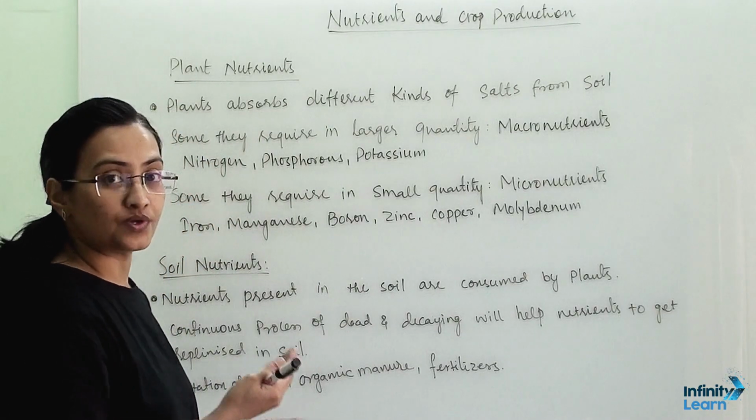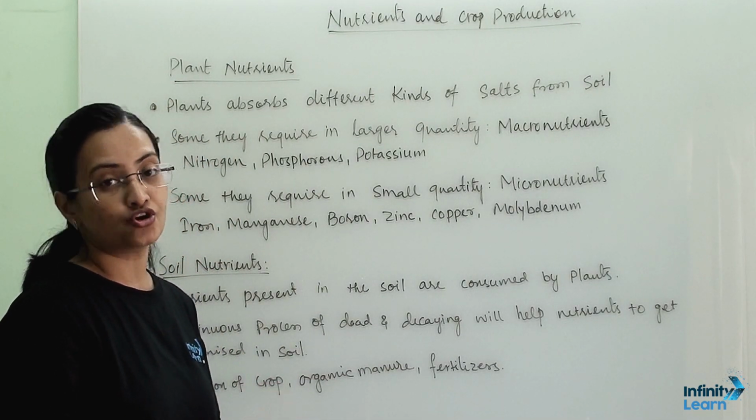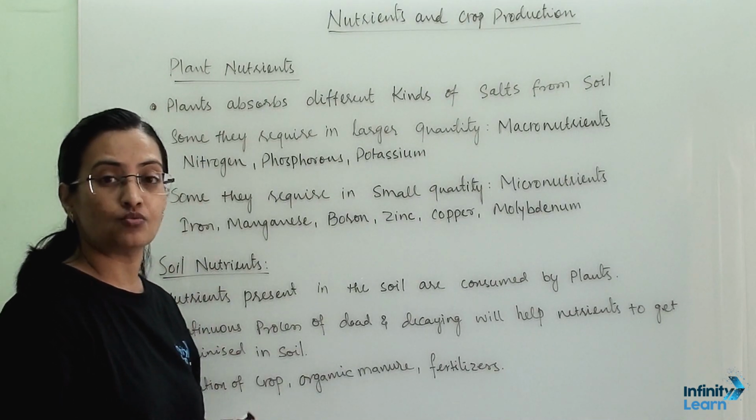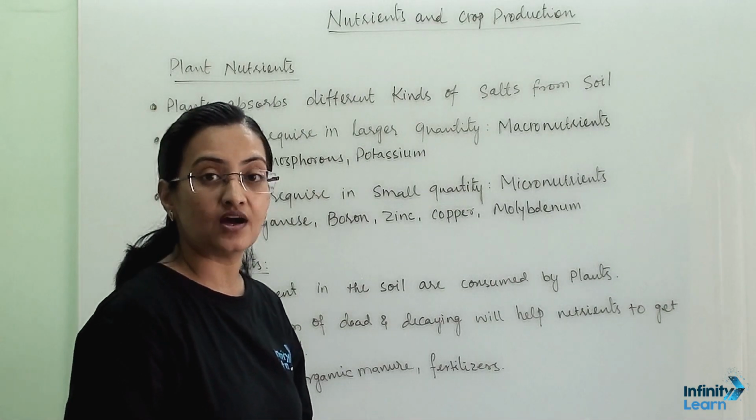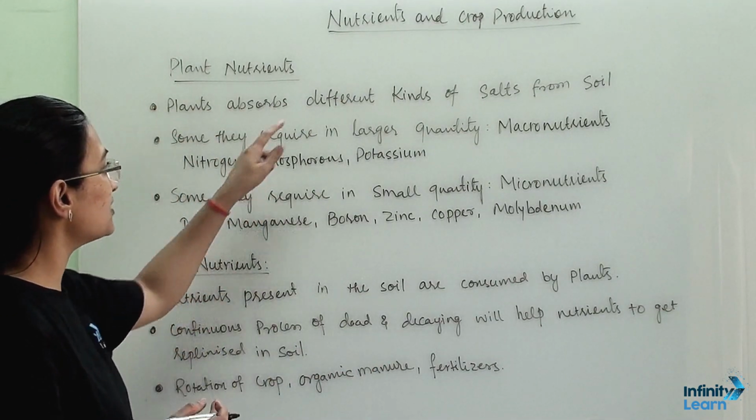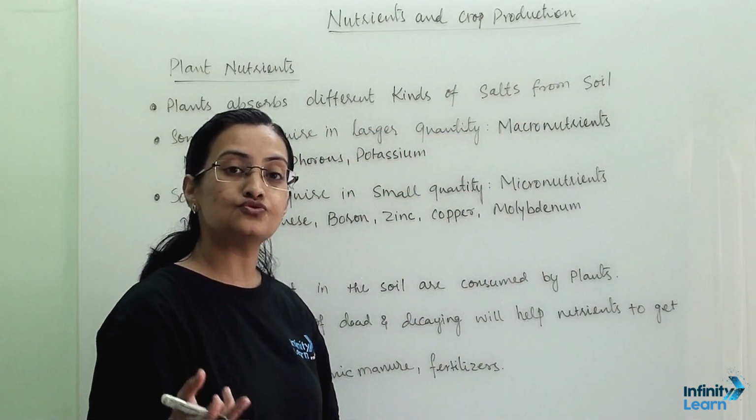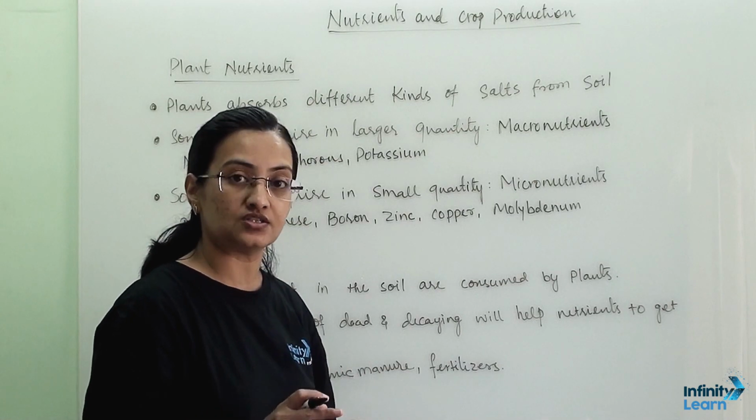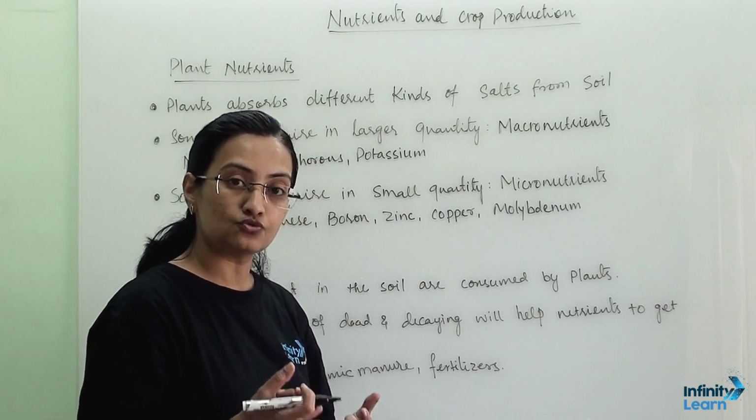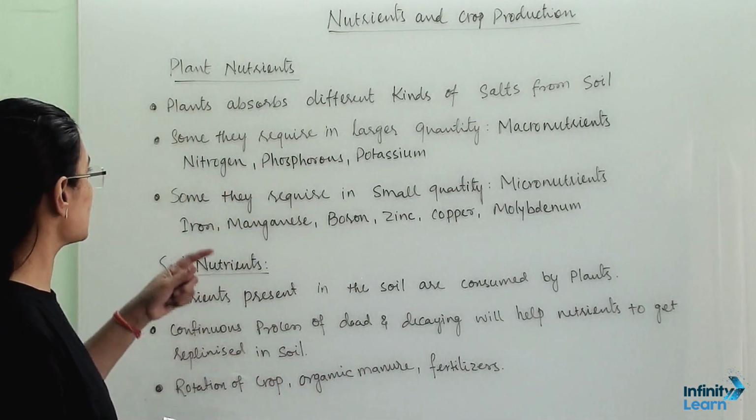So one by one we are understanding all the requirements of the plant based on nutrients. First we are talking about plant nutrients, that is, what nutrients plants require for healthy growth. A plant absorbs different kinds of salts from the soil, and these salts and nutrients go along with the water. They get absorbed by the root and reach the leaves, where photosynthesis is done.